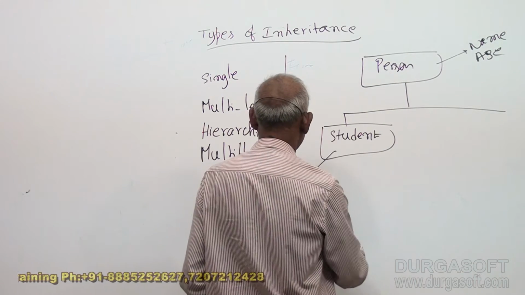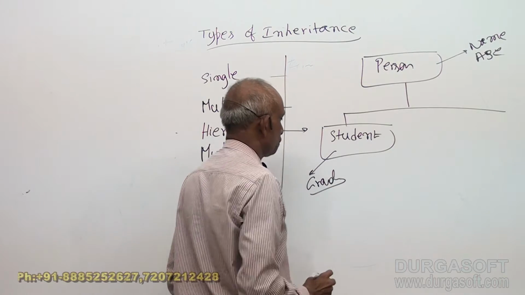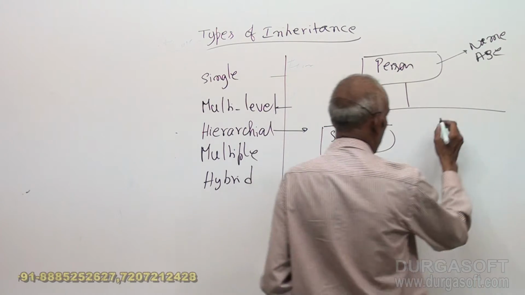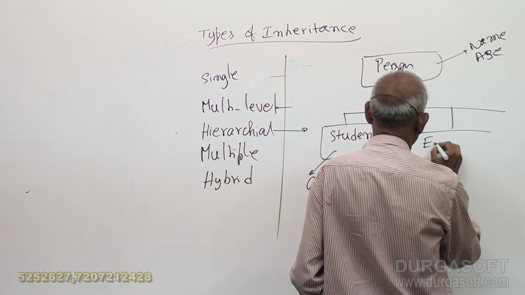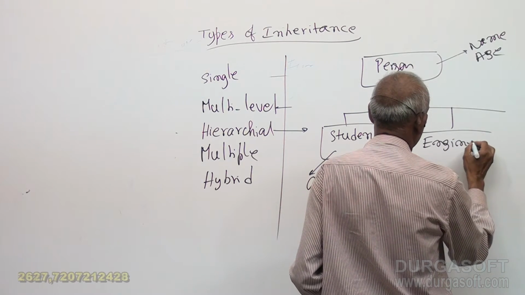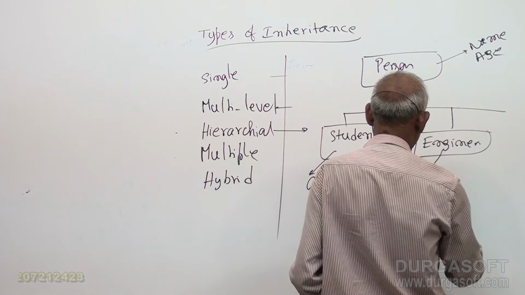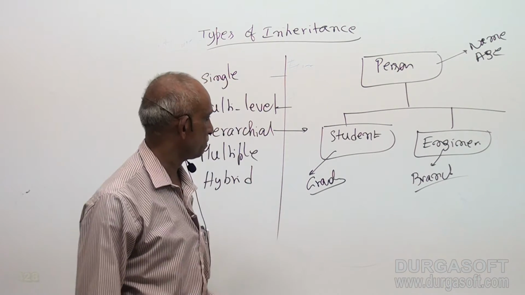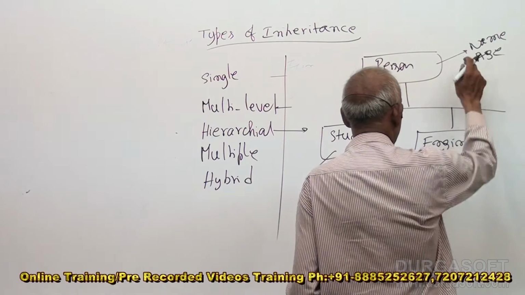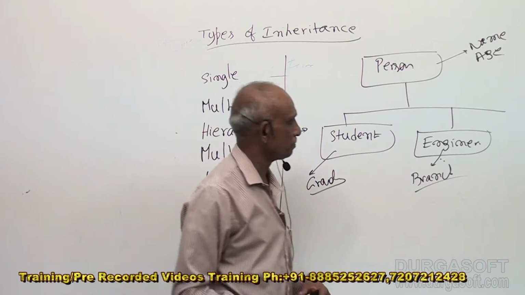A student has additionally some grade, first grade, second grade, whatever. And I can also do engineer, branch, whatever: civil, electronics, electrical. So in addition to name and age, he has some engineering discipline extra, whereas student has some grade extra.